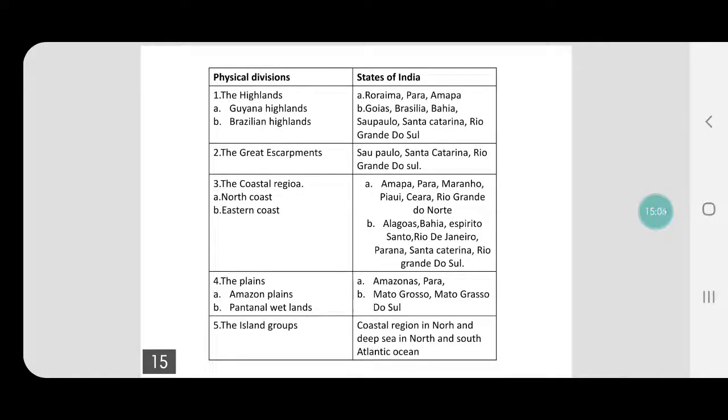So with this we complete the objectives and activities of this chapter. In the next video I will be giving you all the question answers of chapter 3, and then we will start with chapter 4. Keep looking out because we will be completing the entire syllabus of geography.